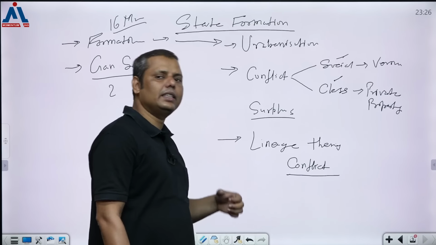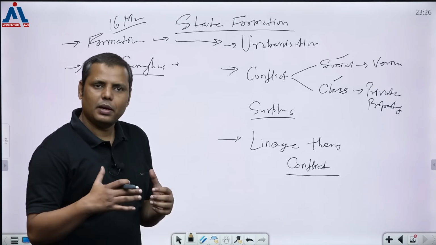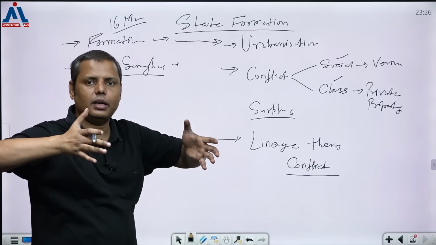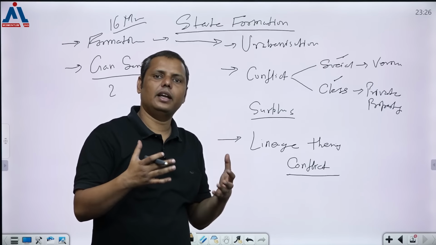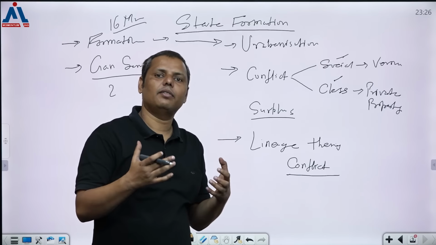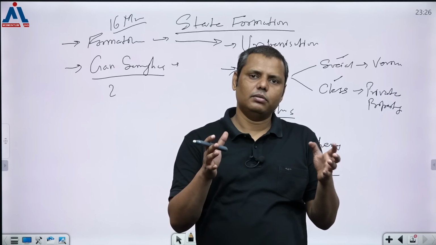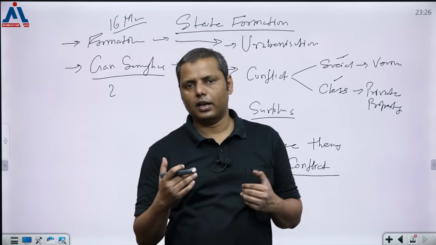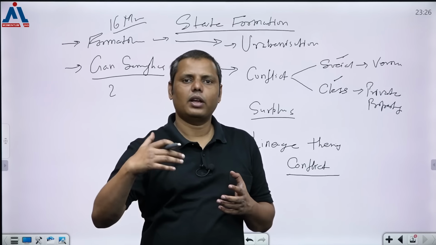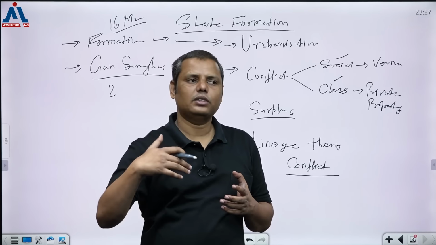Now when it comes to lineage theory, it talks about the same conflict, but not at a broader level, within the family itself, because the moment the concept of private property comes up, that has been creating factions. I hope you remember that initially the concept of joint family was there. And in this joint family, the factions started appearing because now the land started becoming private property, and that's how the families which are remotely connected were actually thrown out of the system. They were not allowed to enjoy any kind of ownership over it, and they were being treated as labor.